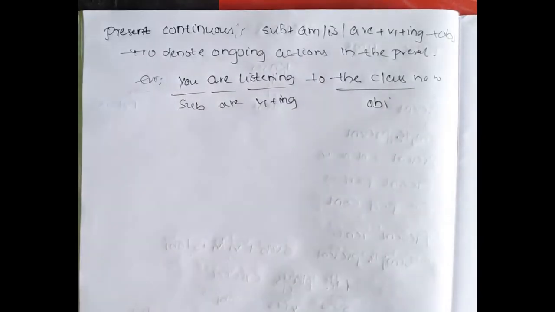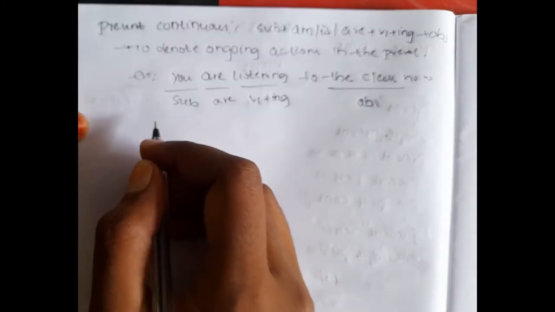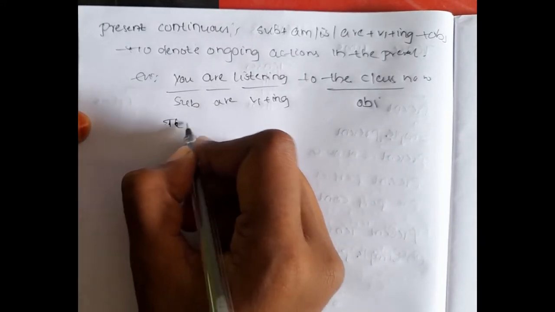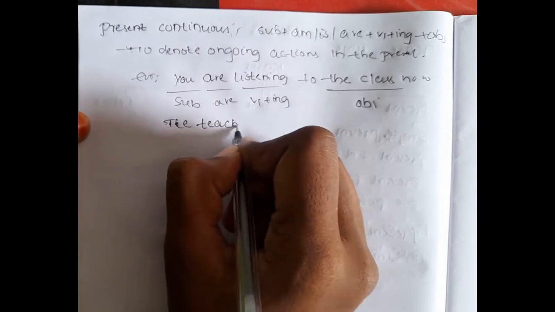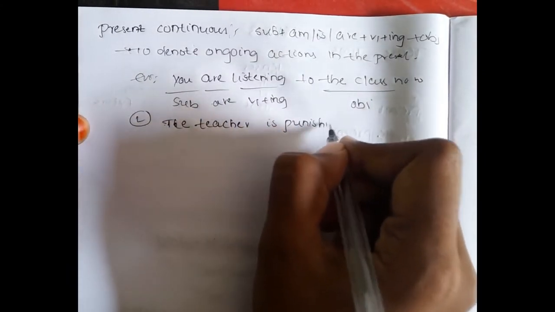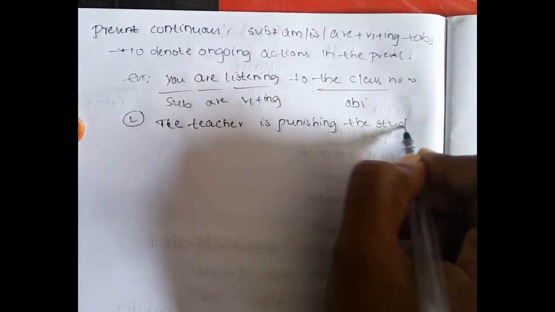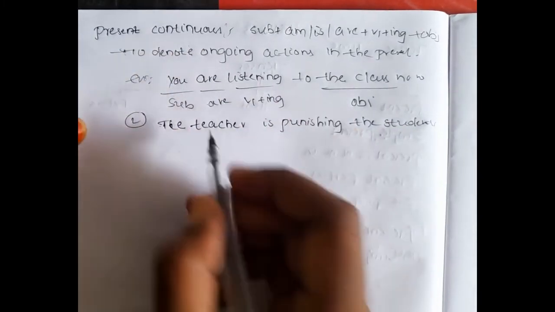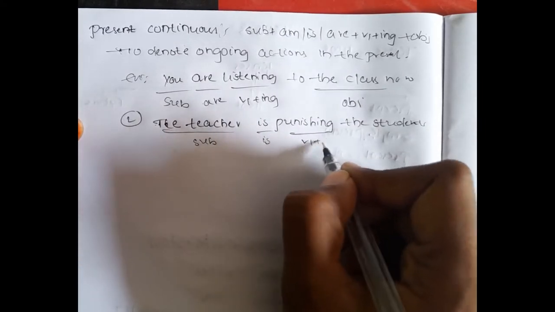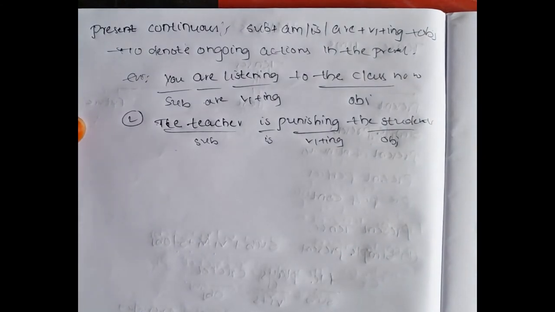This is present continuous tense. And the teacher is punishing the students. This is happening at present. That's why it is expressed in present continuous. Subject, is, V1 plus ing, object.